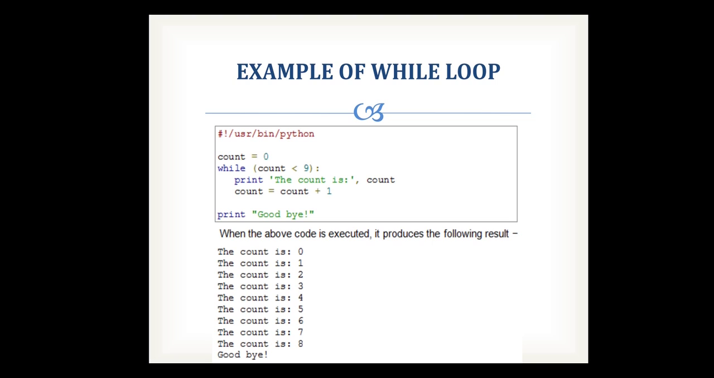See the result of this particular code. It will print the count from 0 to 8. When your count value is 9, it directly exits from the loop, and the next statement after the while loop is going to be printed. That is goodbye.